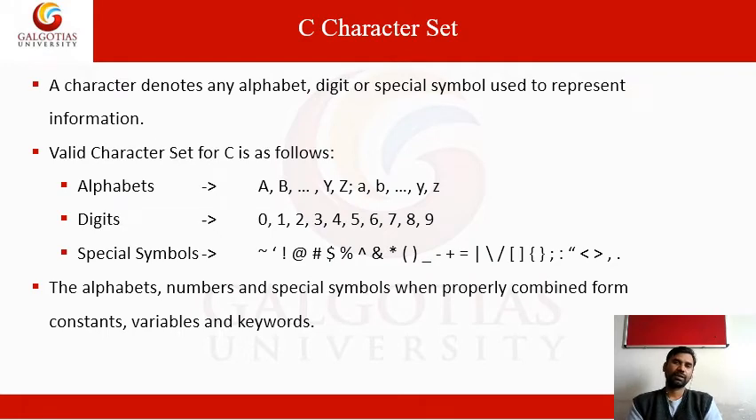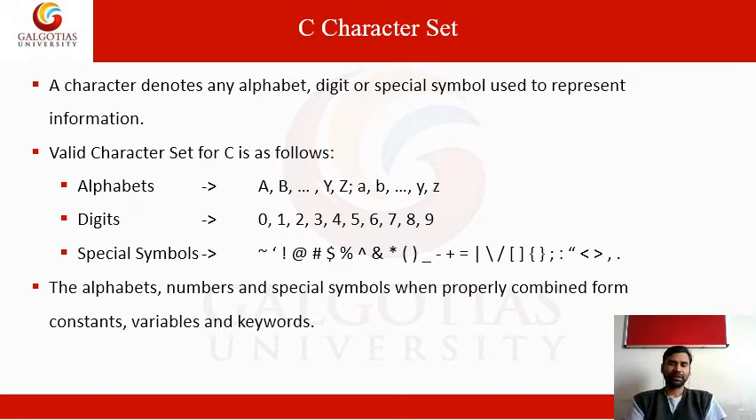What are the character sets you are using in C programming? The character set consists of alphabets, digits, special symbols, and white space. Alphabets are A, B, and so on, both capital and small letters. Next, digits. Digits here represent numeric or floating point values, from 0 to 9. You can use all combinations of 0 to 9.